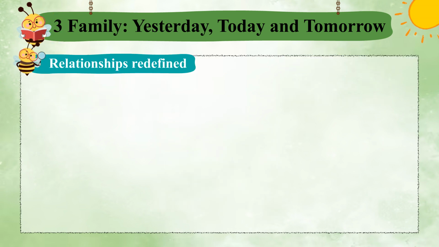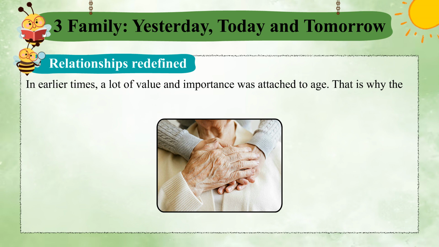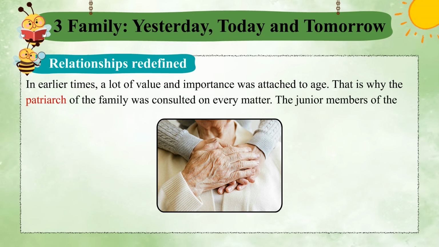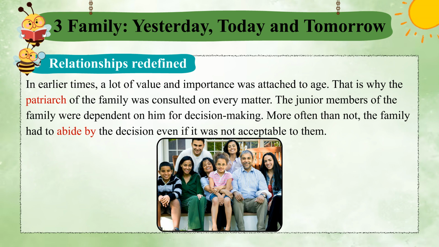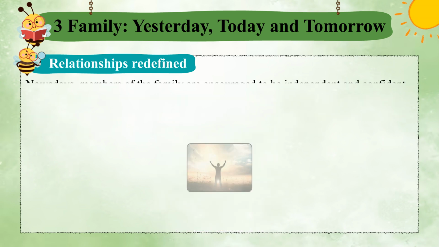Relationships redefined. In earlier times, a lot of value and importance was attached to age. That is why the patriarch of the family was consulted on every matter. The junior members of the family were dependent on him for decision-making. More often than not, the family had to abide by the decision even if it was not acceptable to them.